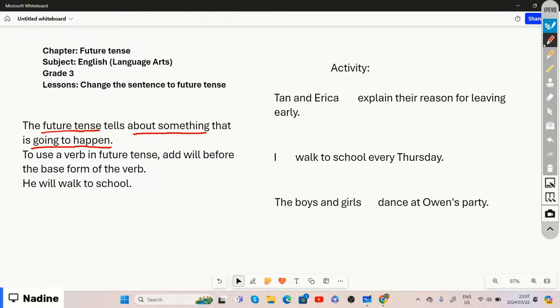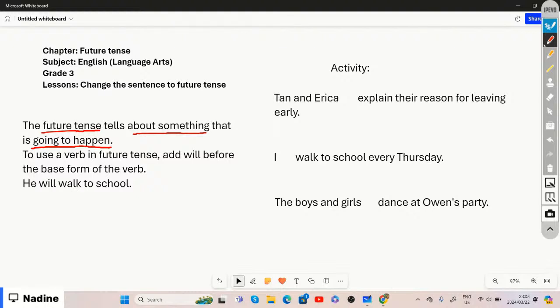Whether it's going to happen tonight, tomorrow, next week, next month, or next year, it's still going to happen. It did not happen yet, right? So that is future tense. It is going to happen.